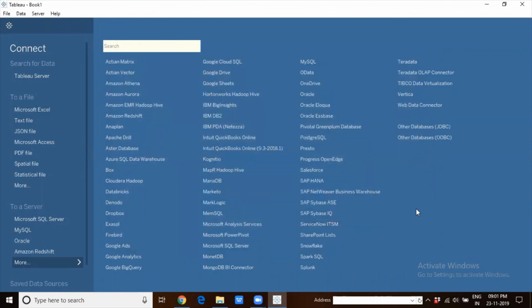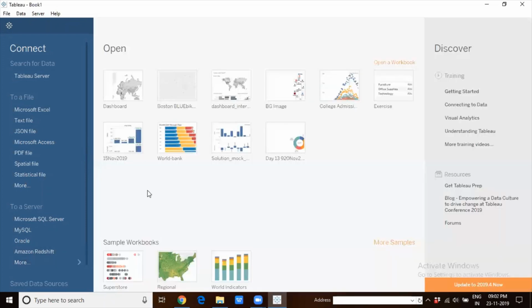So in the training, we will not be using any of those data sources. Mostly we will be using file-based, not server-based. Mostly we'll be using file-based data sources for all the activities in the training environment. File-based only. Okay, fine. Thank you.